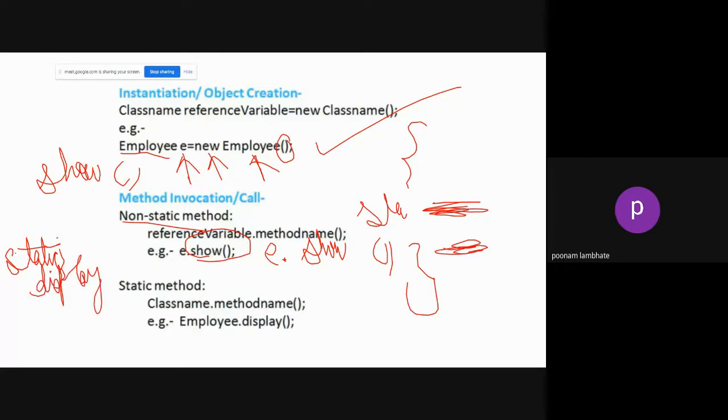Static methods can be called without the object name or also with the object name. If you want to call it without the object name, you have to call it using the class name. This is static for object-oriented programming. We have seen static before also, but that is different. Here you'll write the class name, that is employee dot display. If it is static, you can call it using the name of the class, and if it is non-static, you can call it using the name of the object.